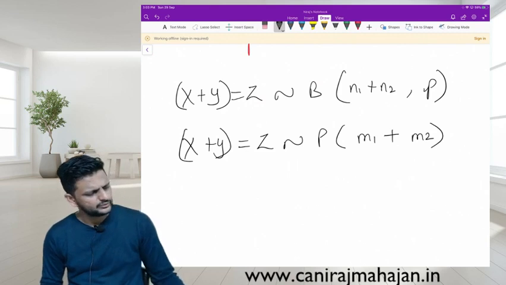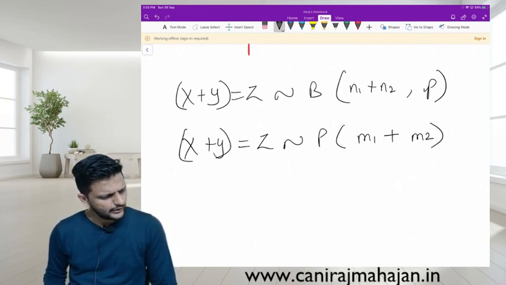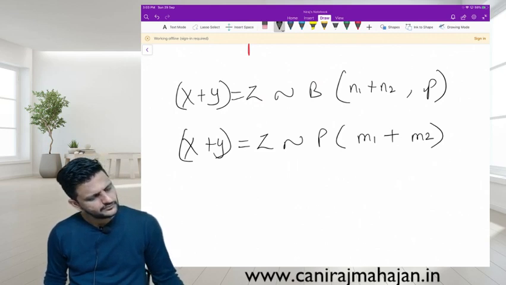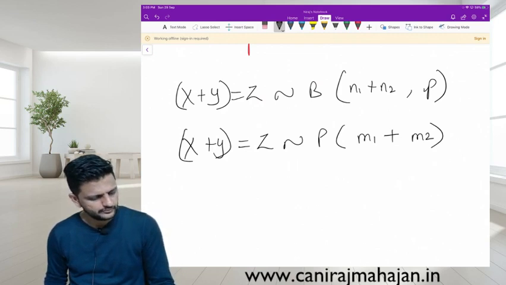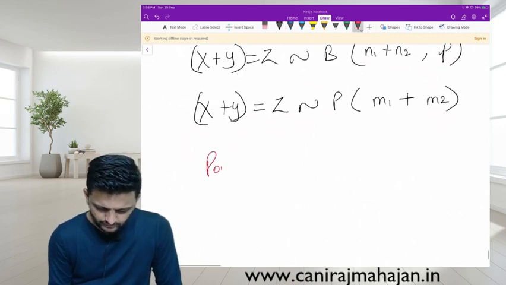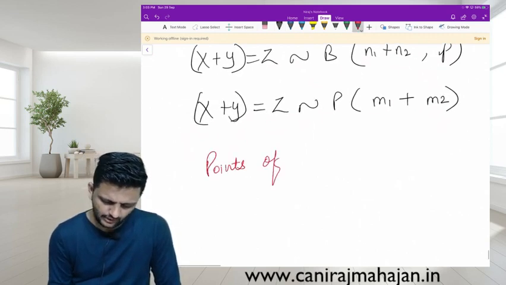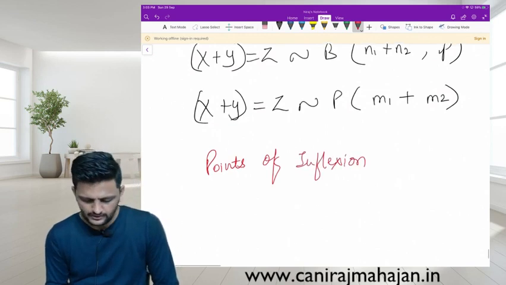What are points of inflection? Have I given you? No? There was one question, no? I had given you somewhere, no? Mu and points of inflection are there, no? That means from where the curve starts to change.